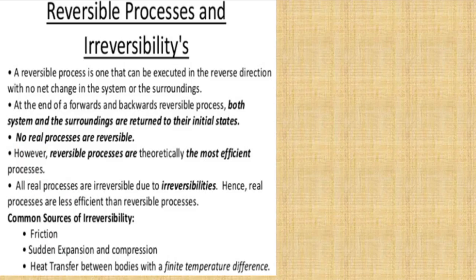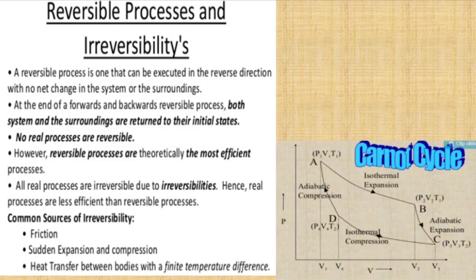Next we'll move on to the next concept, called reversible process. What is a reversible process? A reversible process is one that can be executed in the reverse direction with no net change in the system or the surroundings. At the end of the forward and backward reversible process, both the system and the surroundings are returned to their initial state. So the best example for a reversible process is the Carnot cycle.